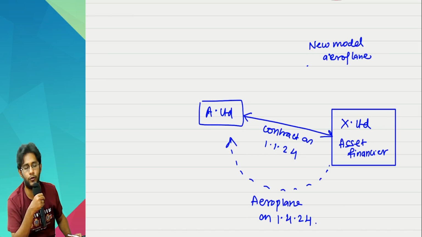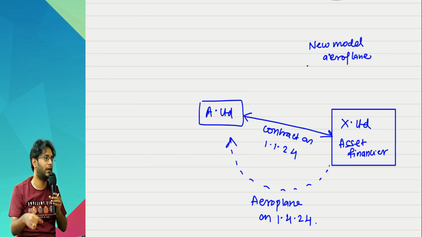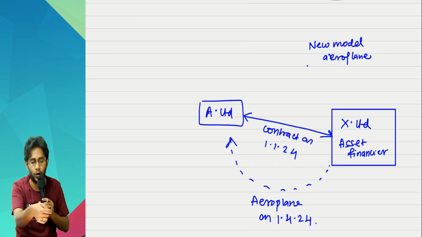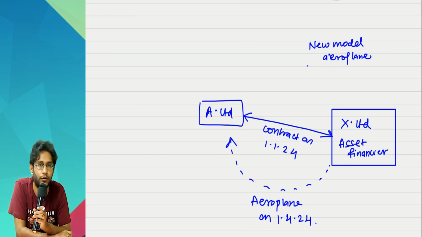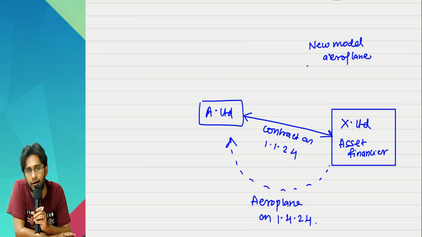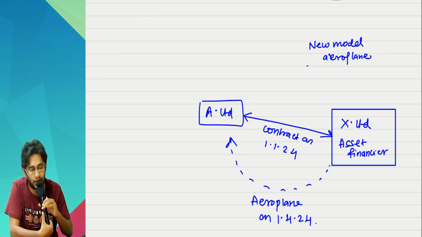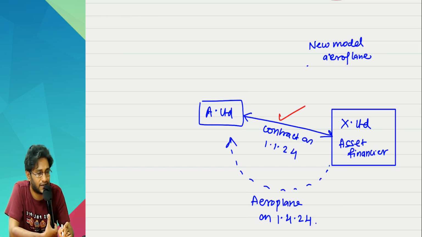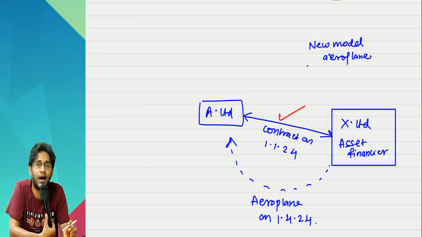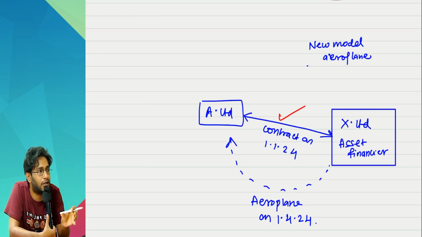In the next 3 months, now you tell me what Excel Limited will do. Excel Limited does not have aeroplanes, sir, but Excel Limited already made a deal with A Limited that it will supply the aeroplane on 1st of April. The contract is entered on which date? 1/1. Which aeroplane will he supply? Anything, whatever he likes, sir? No. In the contract, it should be very clearly mentioned. Specifically, everything should be identified. Technically speaking, does Excel Limited have the asset? No. But still, the contract contains a lease. There is an identified asset because asset-related details are mentioned in the contract.